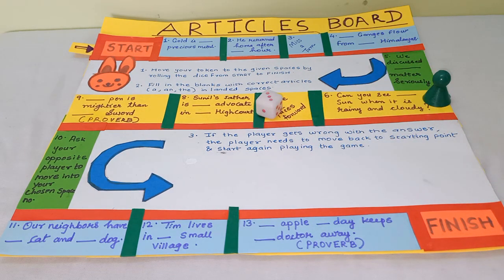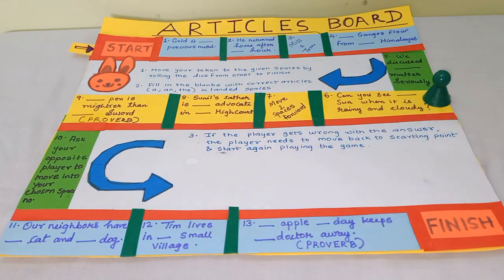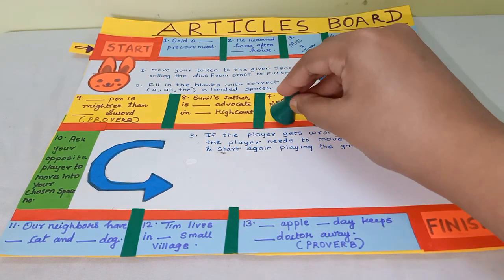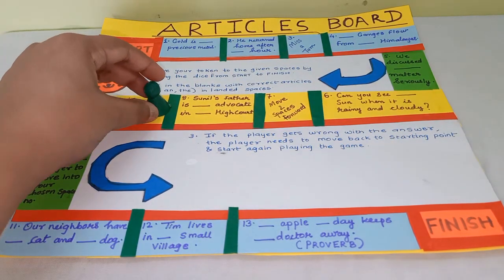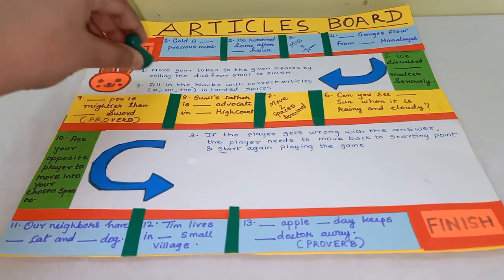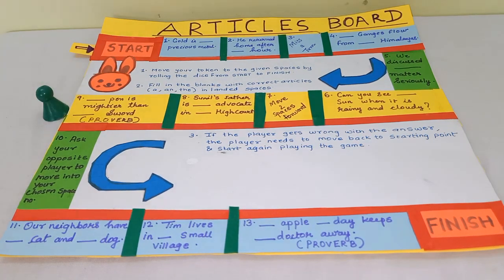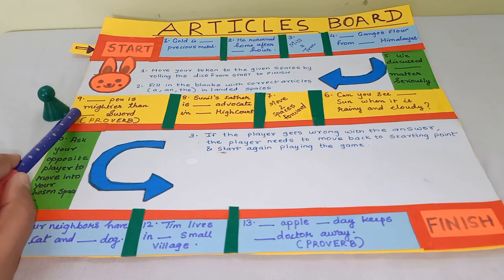Now you got 3, so we'll move to space number 9. Here, what sentence is being given? "Dash pen is mightier than dash sword."